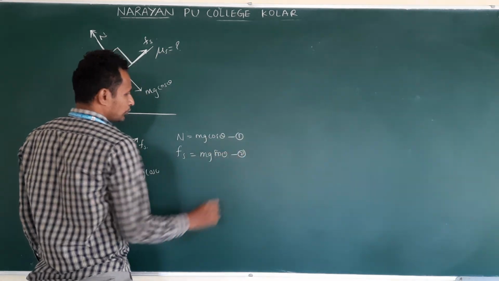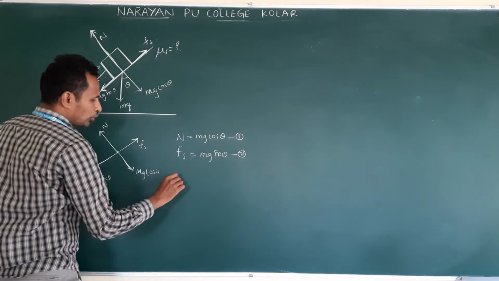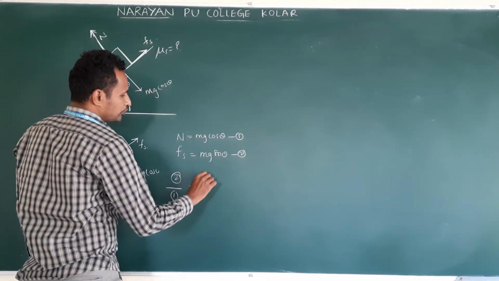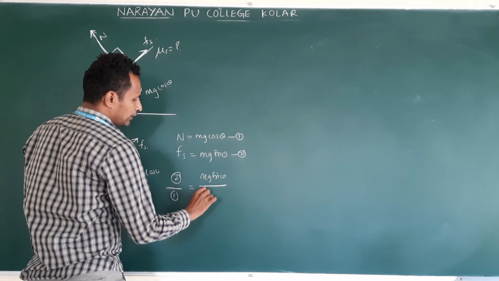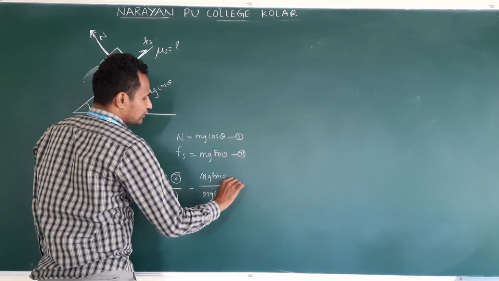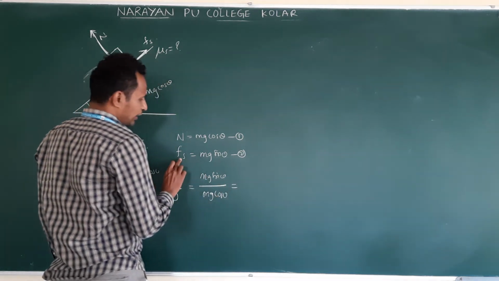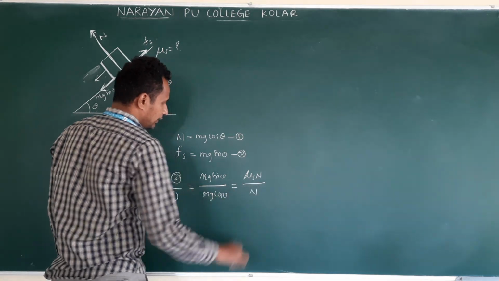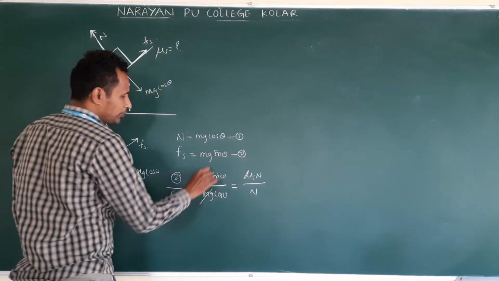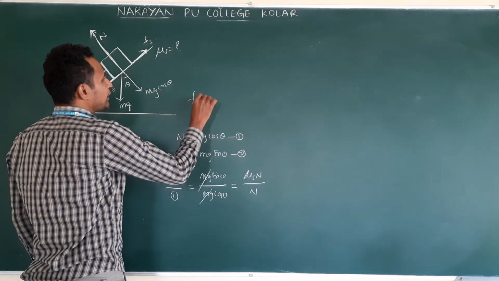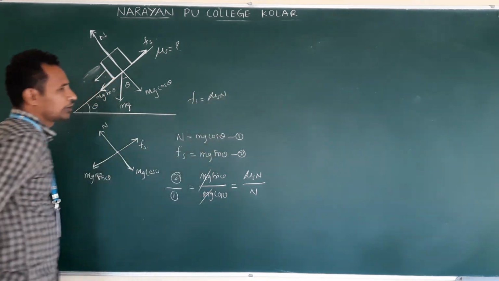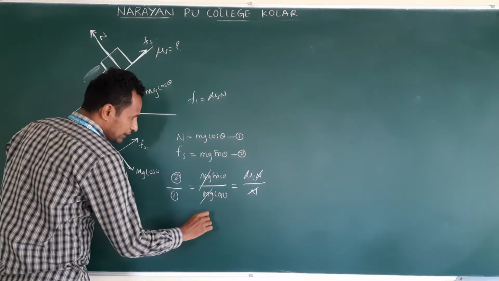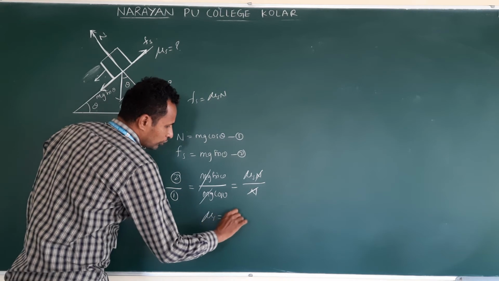Call these 1 and 2. They are asking mu, so to get that, do 2 by 1. mg sin theta by mg cos theta is equal to Fs by N. Fs means mu s into N, divided by N. Am I correct or not? mg cancels. Here Fs, we have already seen the formula, mu s into N. So N and N cancel. Sin theta by cos theta is tan theta. So mu s is equal to tan theta.